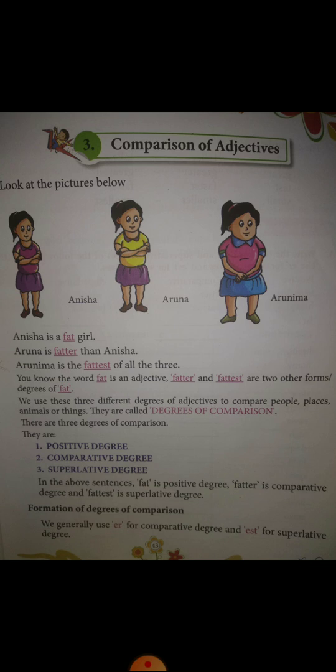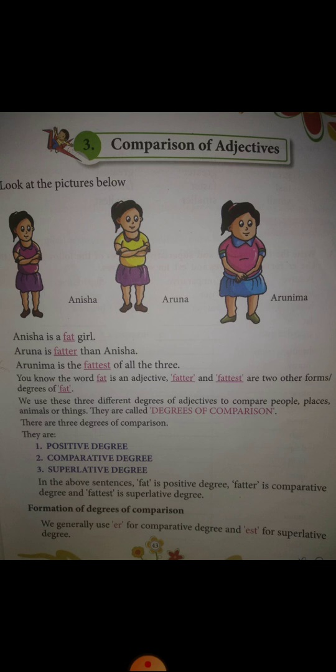So formation of degree of comparison. We generally use er for comparative degree and est for superlative degree. When we compare any two things, we add er, and when we compare anything with more than two things, it is called superlative degree.